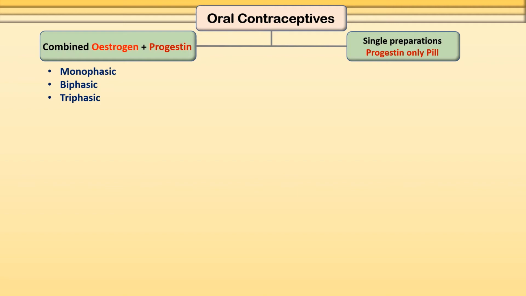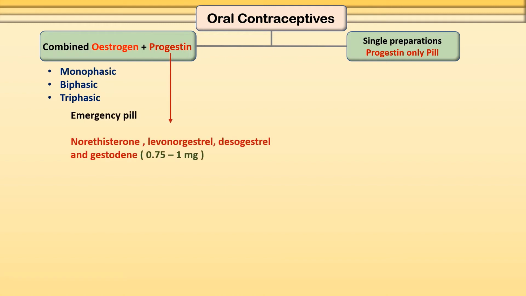In the combined pill, the commonly used progesterones are norethisterone, levonorgestrel, desogestrel, gestodene, and the estrogen is ethinyl estradiol. The estrogen content of the pill ranges from 20 to 50 mcg and the progesterone content from 0.75 to 1 mg. And the preparations which contain less than 35 mcg of estrogen are called low dose pills.